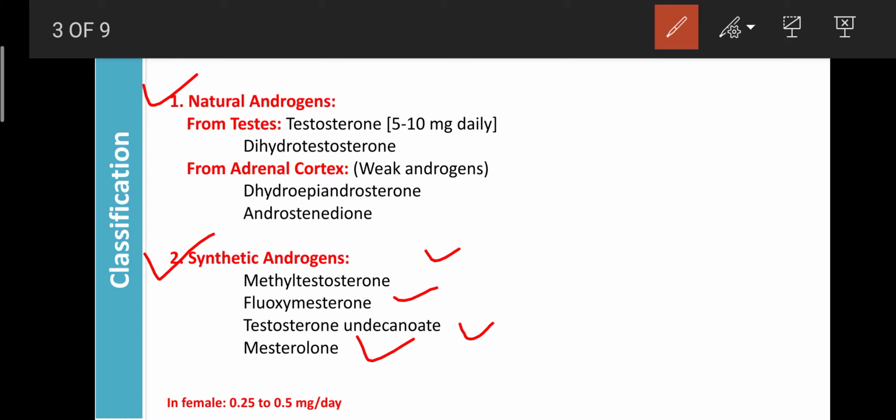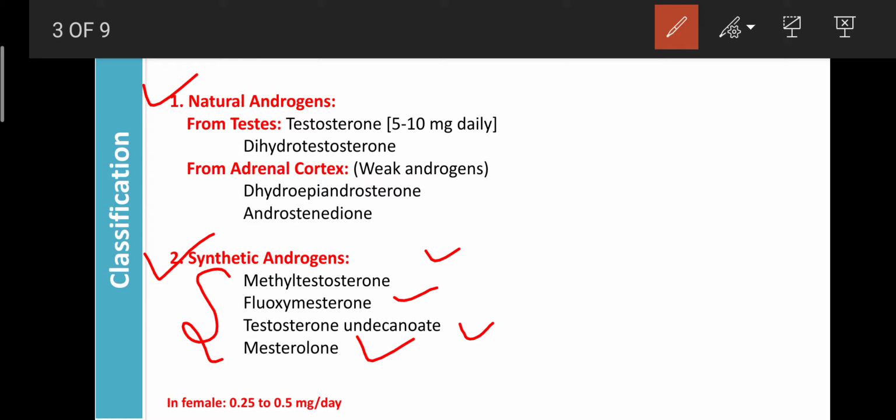A person having a deficiency of testosterone can suffer from a low sperm number, because sperm production mainly depends on testosterone. If testosterone is less, the sperm count can decrease. If the sperm count decreases, infertility occurs, or inability to father a child is produced in the male. So that can be treated with the help of synthetic androgens like methyltestosterone, fluoxymesterone, as well as testosterone undecanoate and mesterolone.